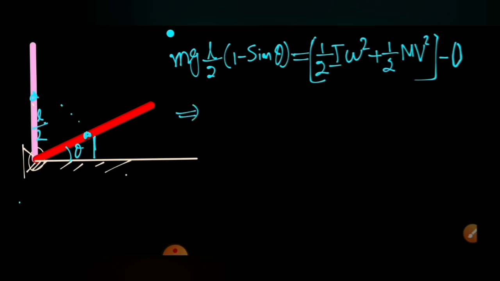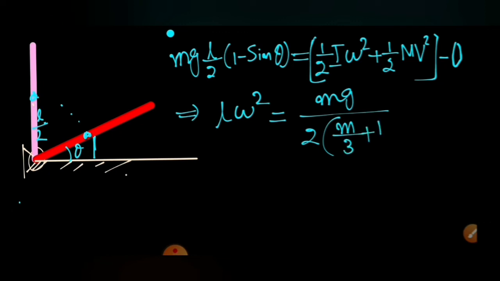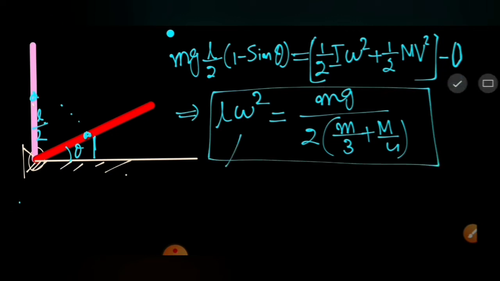I will substitute and put this value, and I can calculate that omega square L comes out to be equal to mg divided by twice of (m by 3 plus m by 4). So this is the value of omega square L. We know this is nothing but the radial acceleration. So we got the radial acceleration, and we got the tangential acceleration from the torque equation. If we take both these values and substitute in our constraint relation, at sine theta is equal to ar cos theta, we will obtain the relation between capital M and small m.